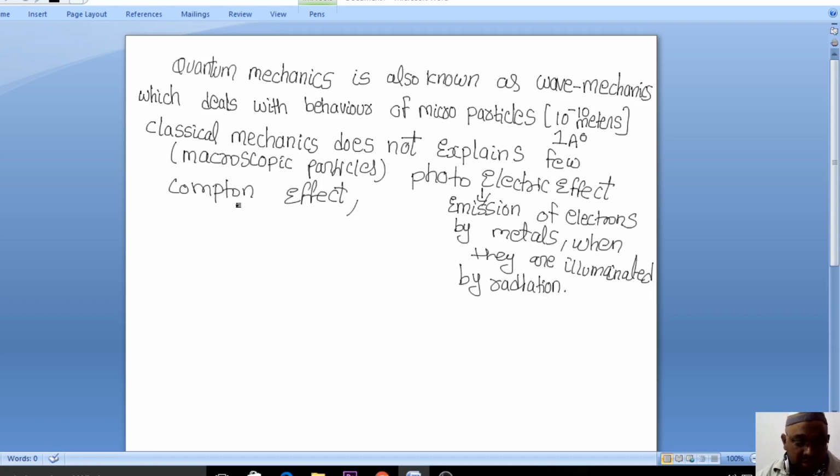So what is the Compton effect? How do we define the Compton effect?